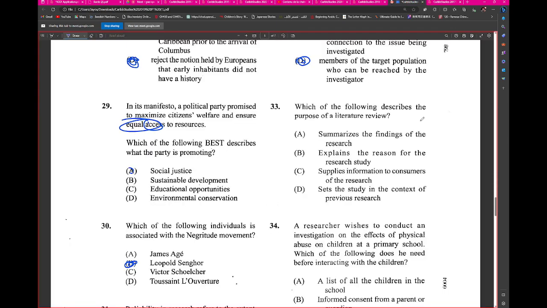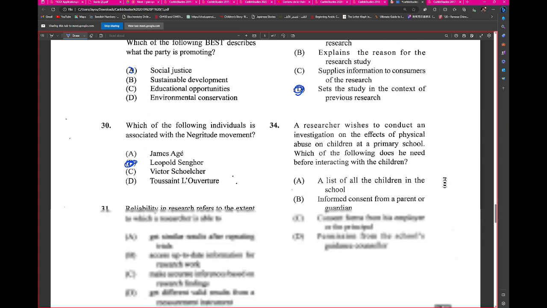So which of the following describes the purpose of a literature review? Set the study in the context of previous research. Alright, so that is it. A researcher wishes to conduct an investigation on the effects of physical abuse on children at a primary school. Which of the following does he need before interacting with the children? Permission from the guidance counselor.